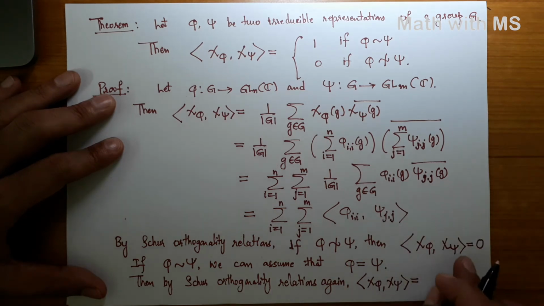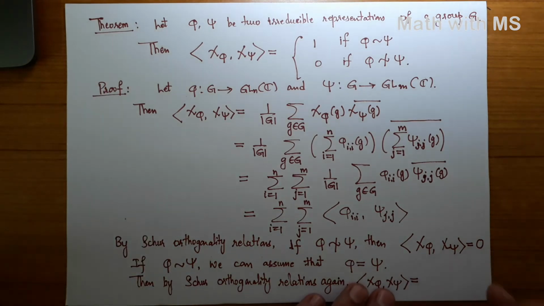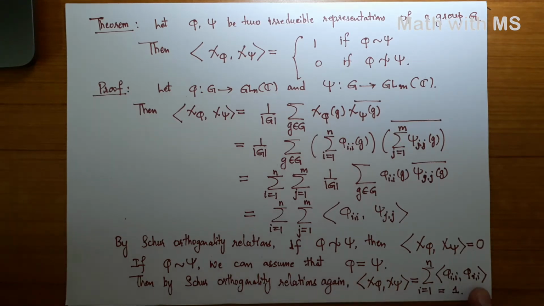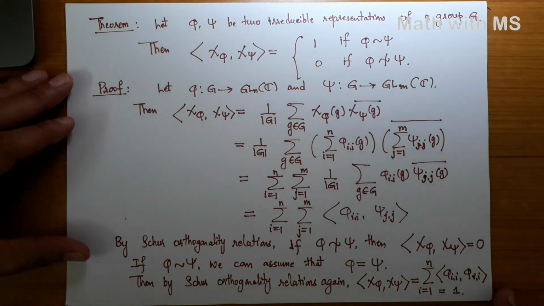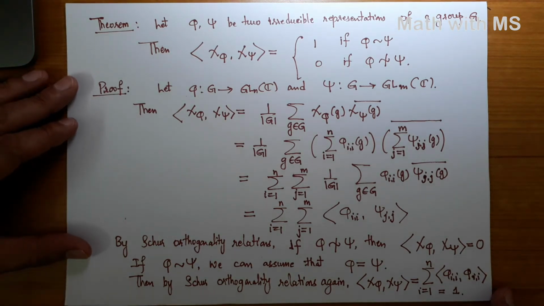So therefore in that case there is only one sum. Let us say i from 1 to n and phi_i and phi_i. All right, but in that case by Schur orthogonality relation this turns out to be 1 by n, and you are adding it n times, so it is just 1. Okay, so this completes the proof of this orthogonality result on characters of irreducible representations.